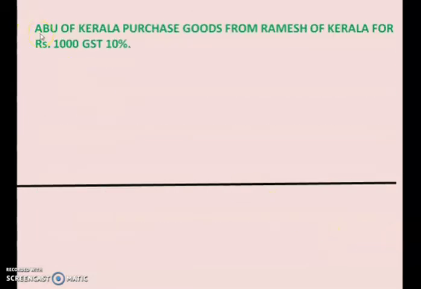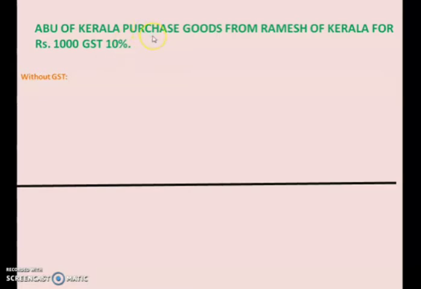Let us see one case. Abu of Kerala purchases goods from Ramesh of Kerala. So Abu is also from Kerala and Ramesh is also from Kerala. Abu is purchasing goods from Ramesh for 1,000 rupees, and on that 1,000 rupees there is GST of 10%. Now when we pass a journal entry for this case, avoid GST for the time being. We have already studied how to pass a journal entry.